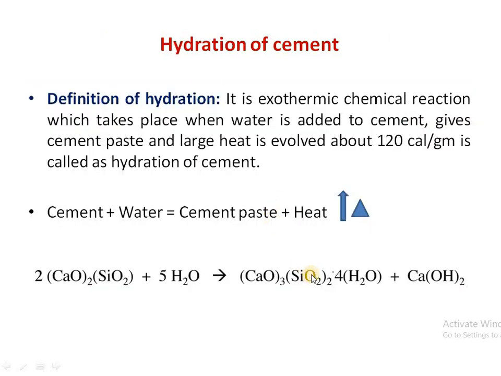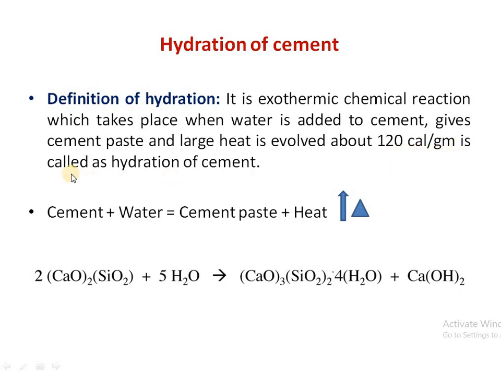Let us know more about a very important term related to cement and cement work, that is hydration of cement. The definition of hydration is: it is an exothermic chemical reaction which takes place when water is added to cement, which gives rise to cement paste, and large heat is evolved, about 120 calorie per gram.